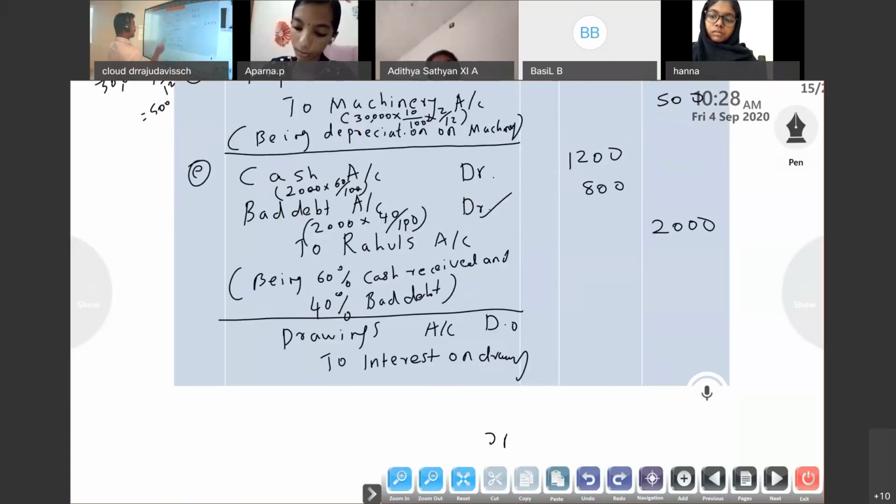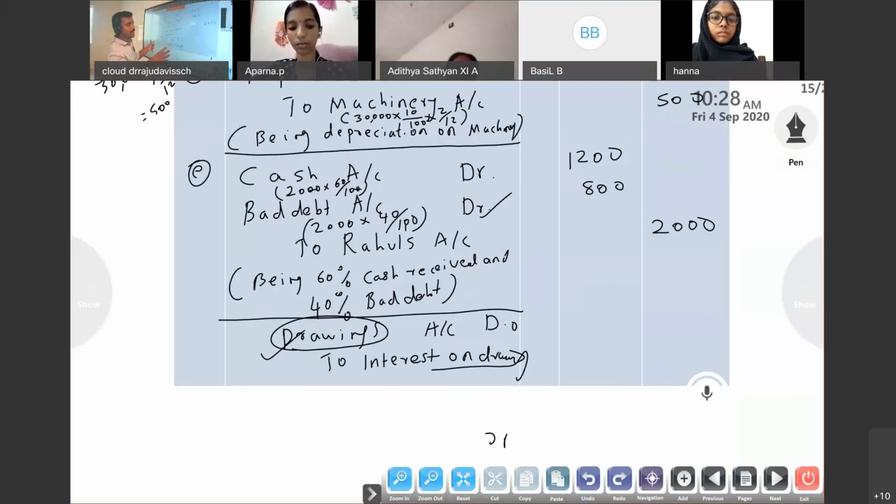If it is capital, interest on capital account to capital, because it is calculated on the base of capital. Interest on drawings is calculated on the base of drawings, so the drawings amount will increase. The owner has to give the drawings amount plus interest. That's why drawings is debited.